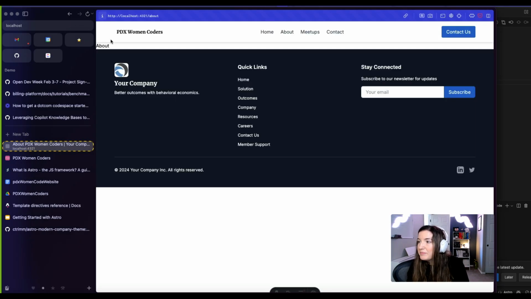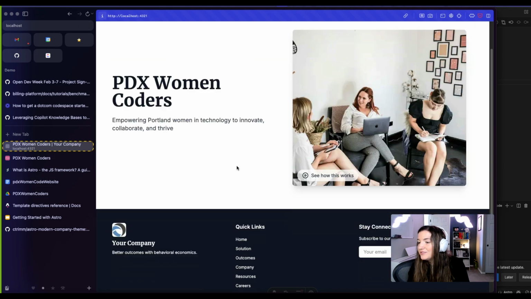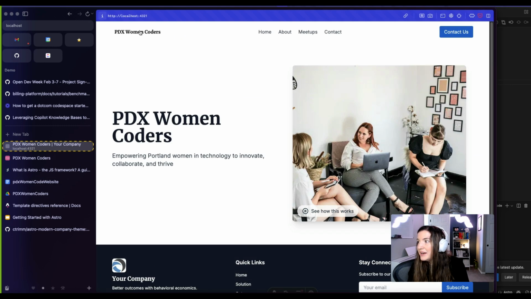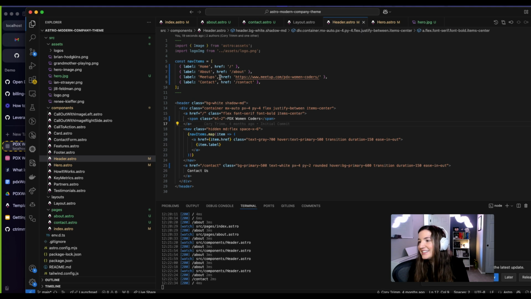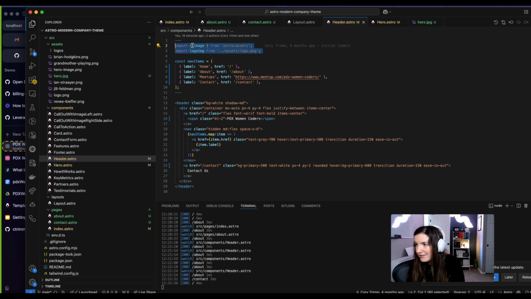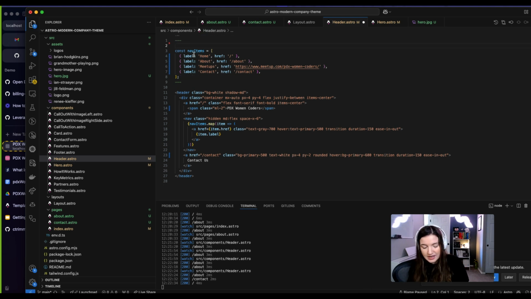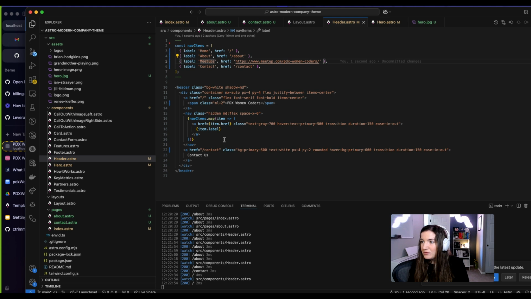But you can see here, we've got PDX Women Coders. We've got our entire setup up here. We've got a call to action button. Awesome. So we've got an about page, a contact page, and a home page. Cool. We'll come back to the footer, but overall, we just got this set up in like 10 minutes. Super easy. That's awesome. All right, so I'm going to remove this. There is some stuff that I won't get into right now about how Astro does image saving, which is cool to look into if that's a thing that you are into.